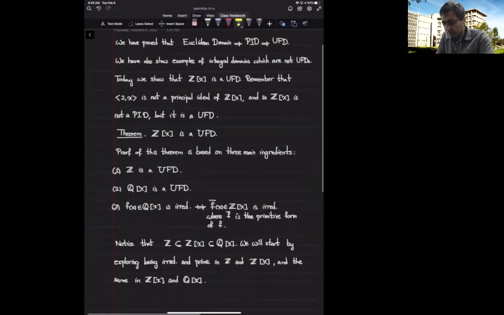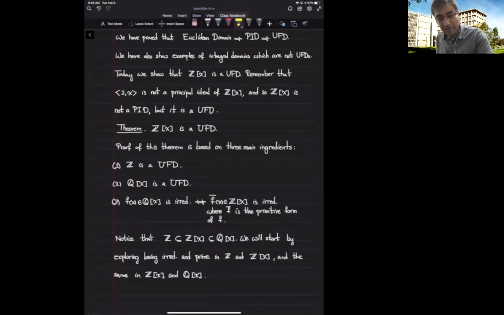The main ingredients of the proof are these three results that we have proved, at least two of them. In fact, we have proved all three, but we are going to strengthen the third part a bit. So what are the main ingredients? The first one is that the ring of integers is a UFD. We proved this based on the fact that the ring of integers is a Euclidean domain, and therefore it's a PID. The other result is that when I give you a field F, the ring of polynomials with coefficients inside F is again a Euclidean domain, and therefore it's a PID, and therefore it's a UFD.